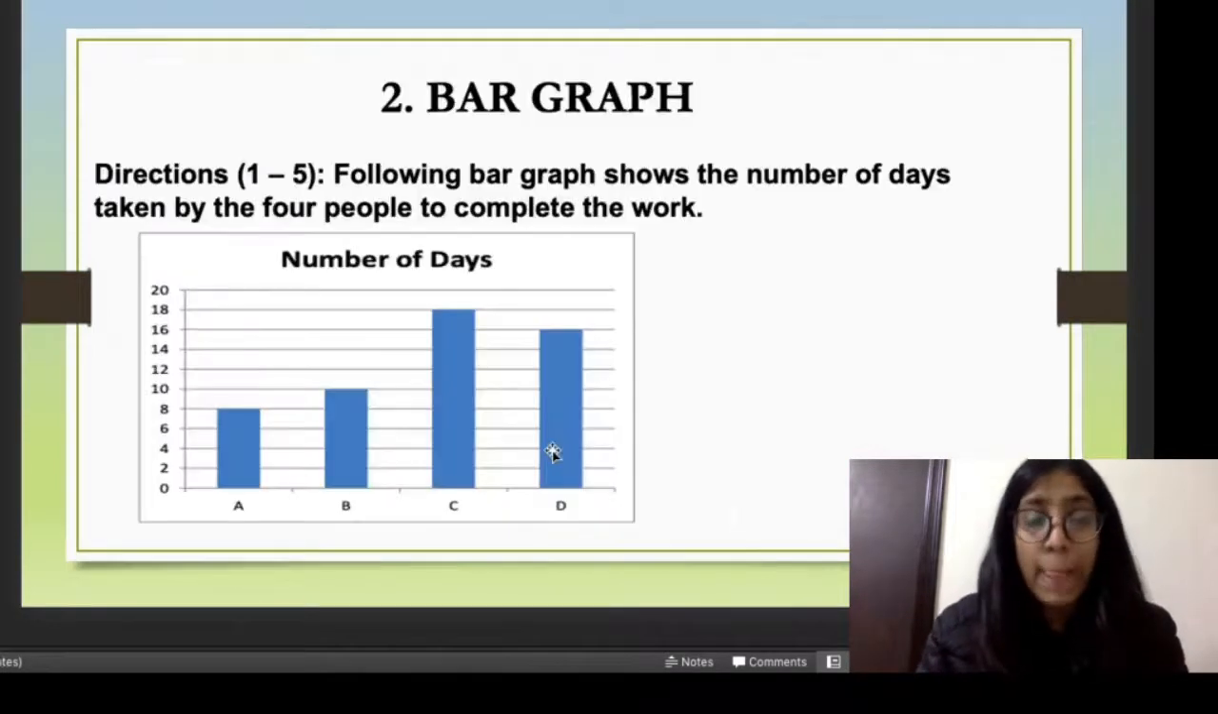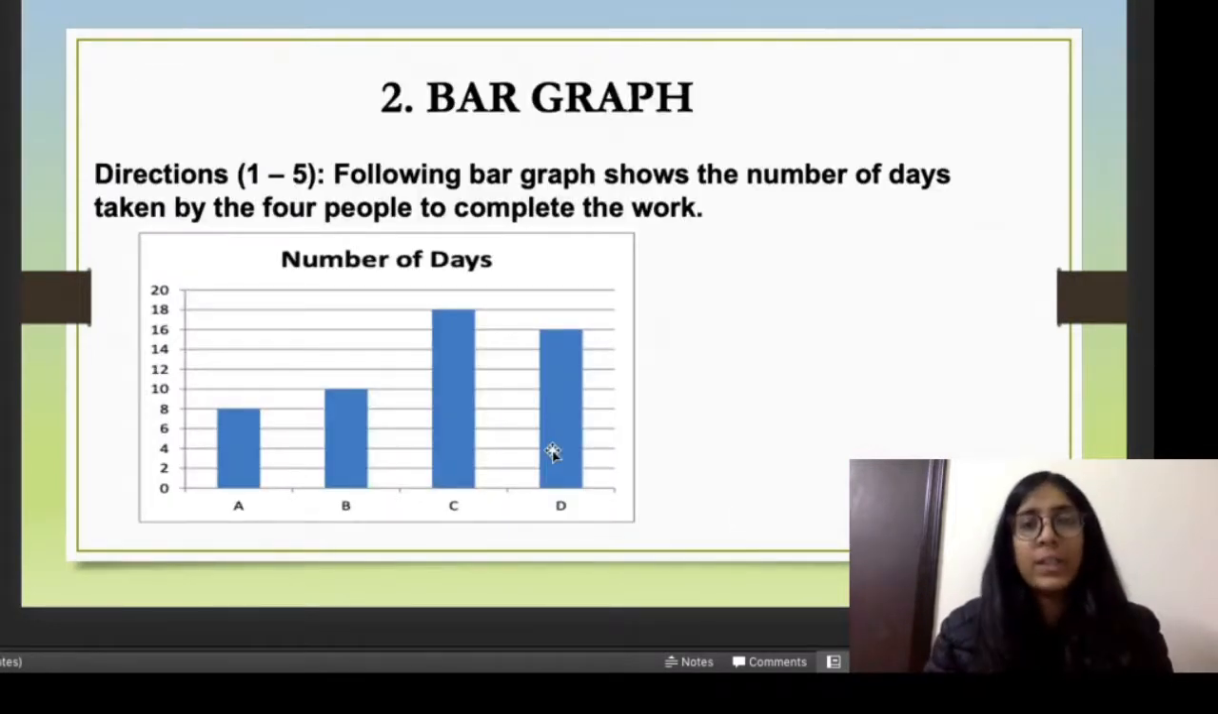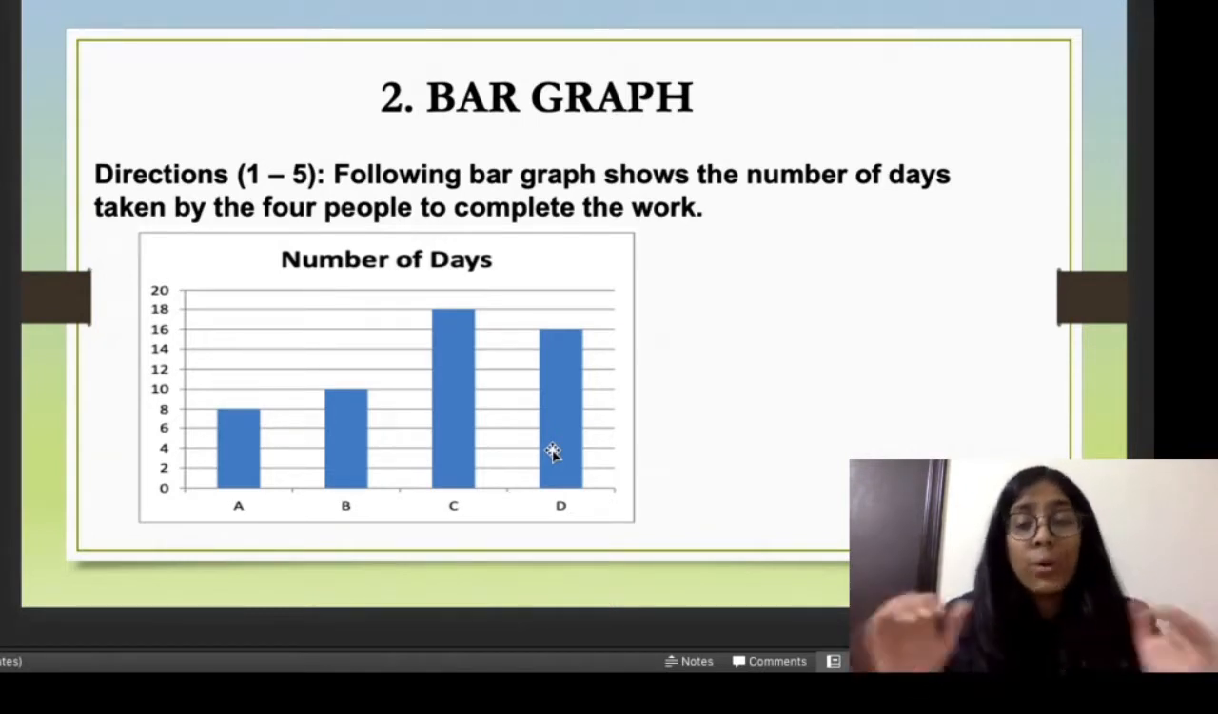Okay. Now, the second sort of graphical data interpretation question is the bar graph, right? This is what we call a bar graph. There are different sorts of bar graphs also, as I mentioned earlier, like the histogram, where there isn't any gap between the two bars. That is known as a histogram, correct? So that doesn't make much of a difference. You just need to read whatever data is given in the question.